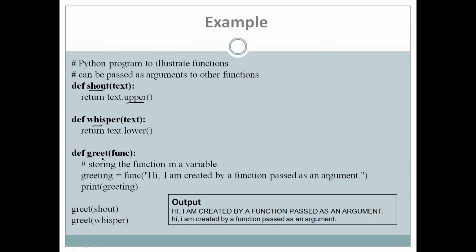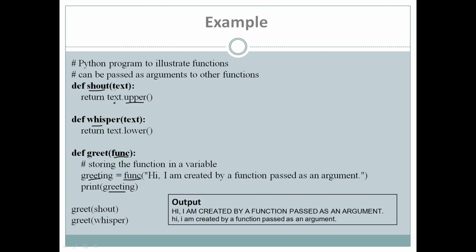Then we have a third function here that is greet, and it is taking one argument, and this argument to the third function, it is the name of a function. Okay, so it is taking an argument. What we are doing in this third function, we are simply calling a function which is stored in this func variable, and we are passing to it some text enclosed in double quotes, and whatever value is returned by this, it is stored in greeting, and that greeting is printed.